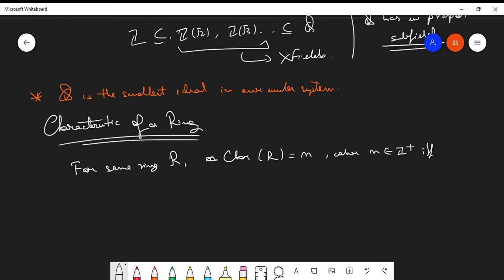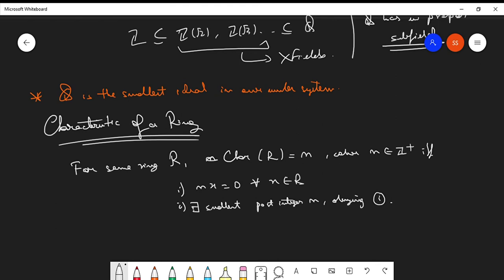if and only if, point number 1, nx equals 0 for all x belonging to the ring R. Point number 2, there exists a smallest positive integer n obeying point number 1. That is, this condition nx equals 0 for all x must be obeyed by the smallest existing positive integer. Clear? Some smallest positive integer.